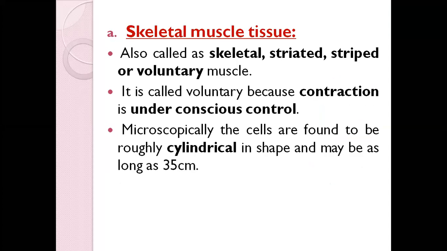So the first one is called the skeletal muscle tissue, okay. This is also called striated, and it is a type of voluntary muscle. Whenever you hear the word voluntary, that means these are muscles which you can control. For example, movement of your hand, joint, these are things which you can do by yourself.